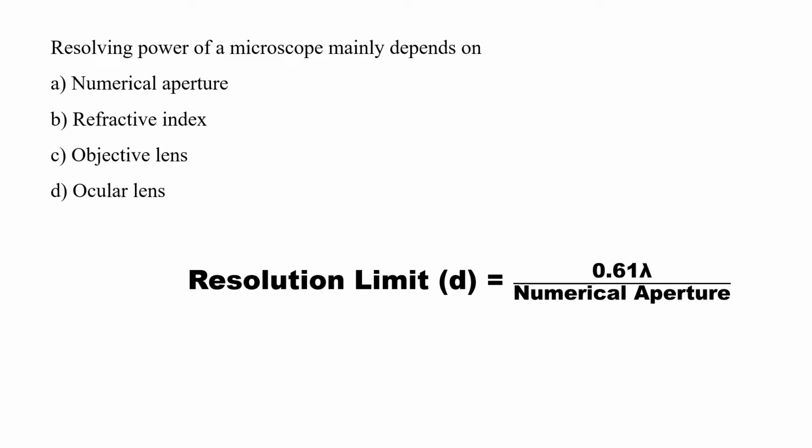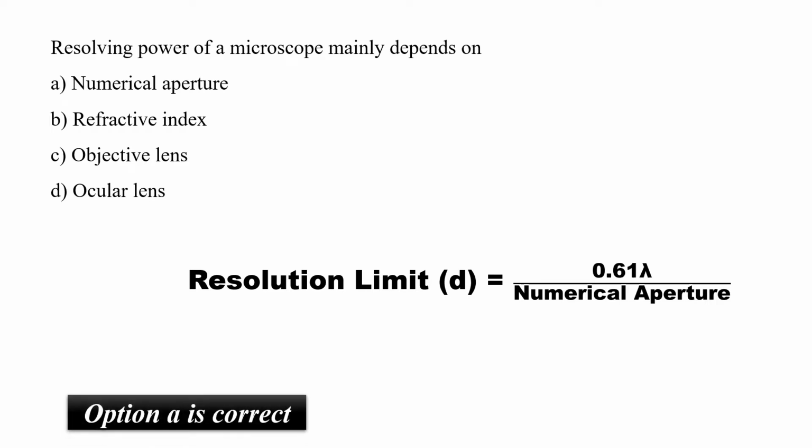Generally, the resolving power is directly related to the wavelength, while inversely related to the numerical aperture. So here in the options numerical aperture is given, so option A would be the correct answer, that resolving power of a microscope generally depends on the numerical aperture in an inverse relationship.